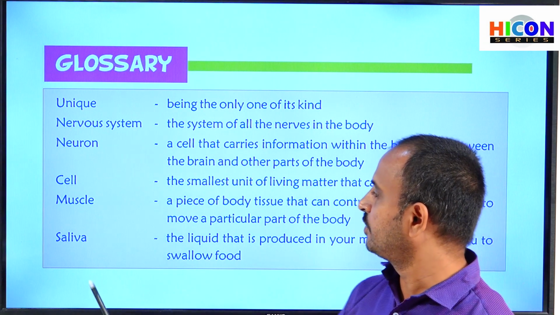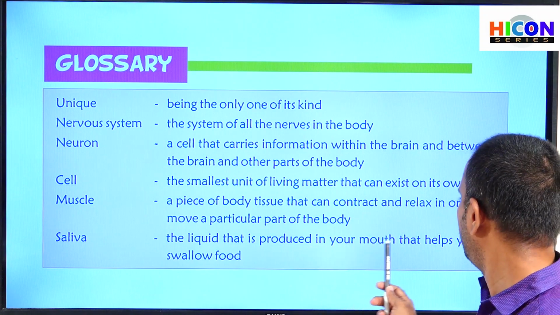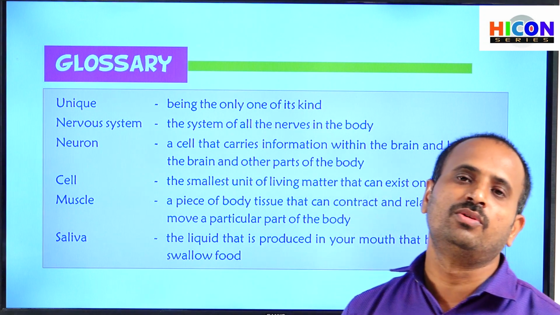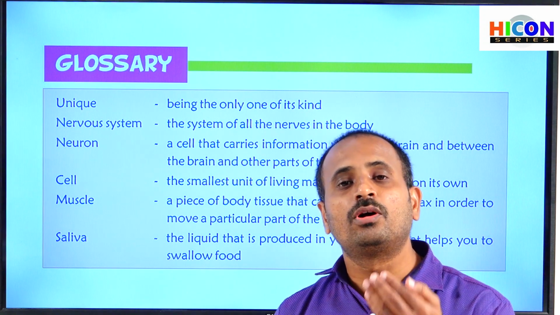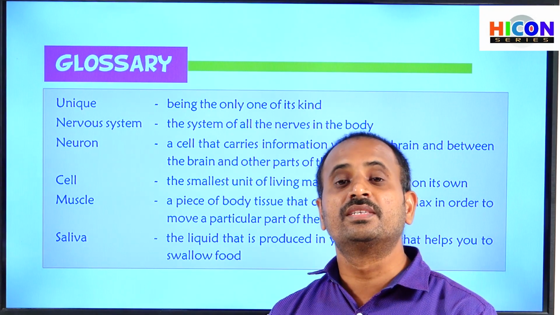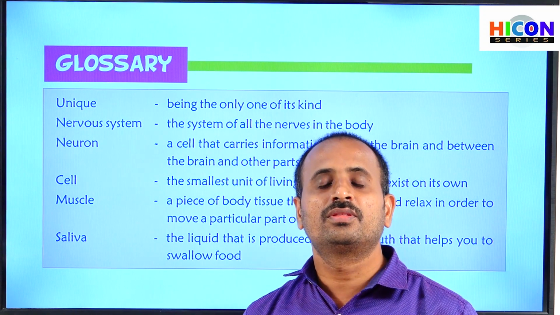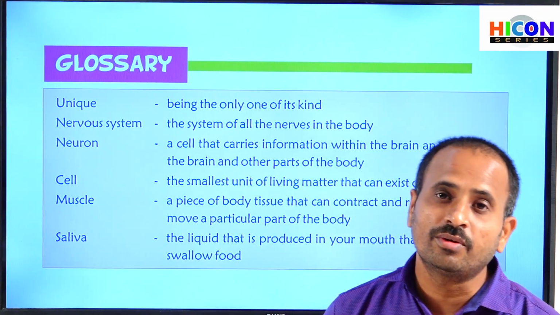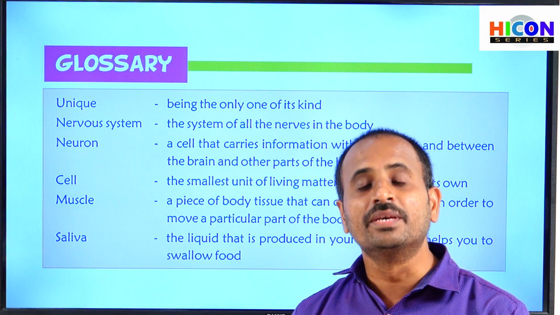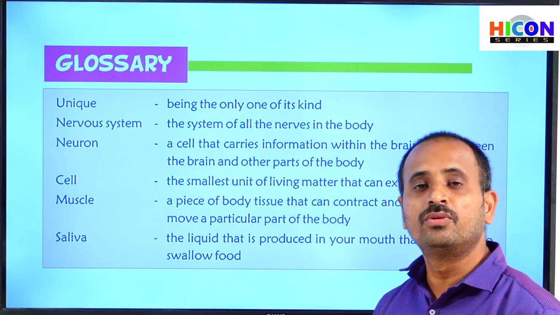Now see the next one, saliva. What is saliva? The liquid that is produced in your mouth that helps you to swallow the food. If you chew the food in your mouth, there are some glands below our tongue called salivary glands. Those salivary glands secrete a colorless liquid which looks like water. That liquid is called saliva, and it mixes with the food and helps us to swallow and digest the food.